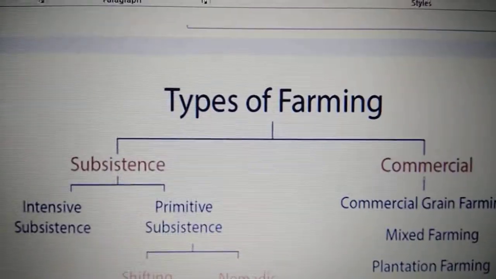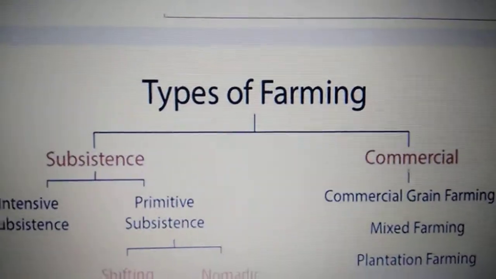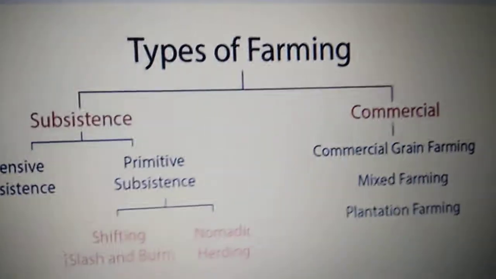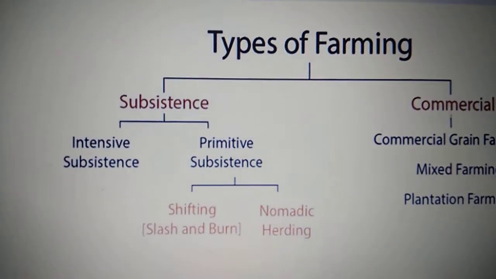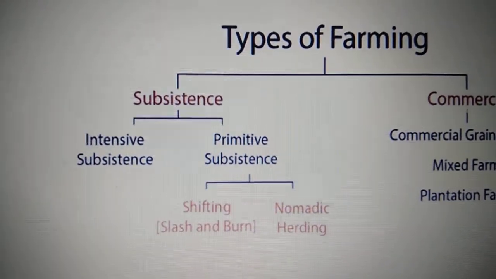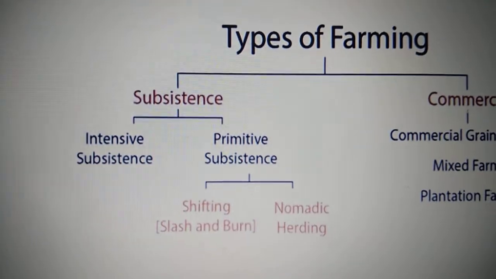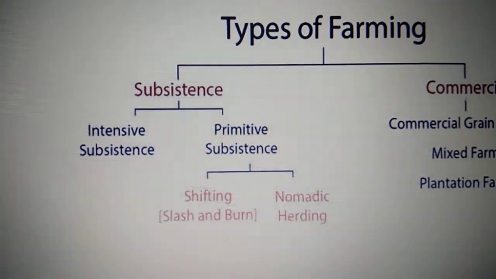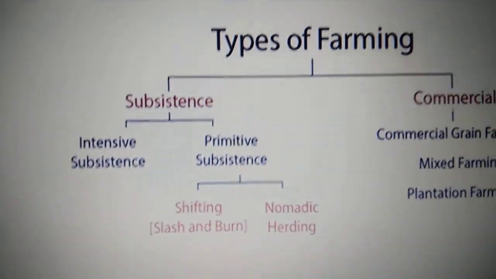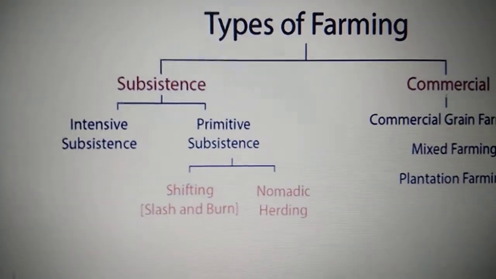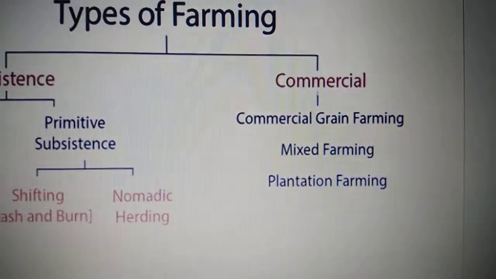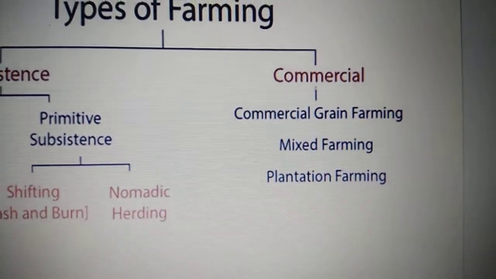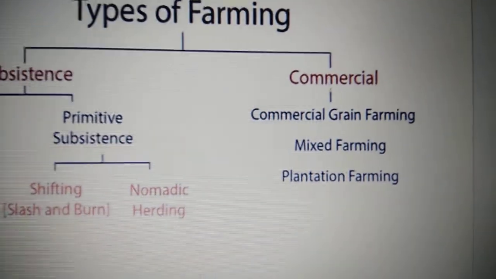Children, I told you the types of farming. There are mainly two types of farming: subsistence farming and commercial farming, but they can be further classified. You can see subsistence farming is further classified into intensive subsistence farming and primitive subsistence farming, which is further classified into shifting, which is also called slash and burn, and nomadic herding. Commercial farming is further subdivided into commercial grain farming, mixed farming, and plantation farming.